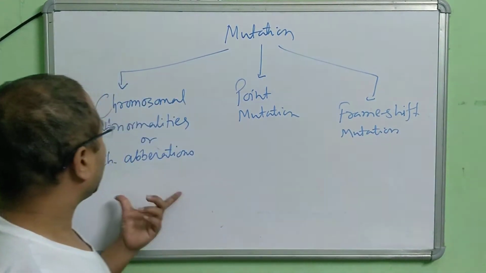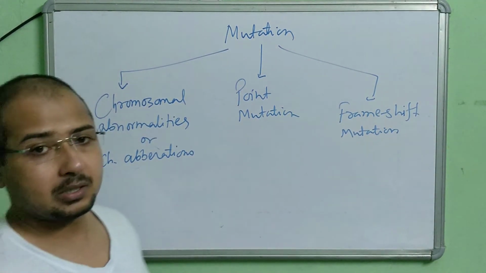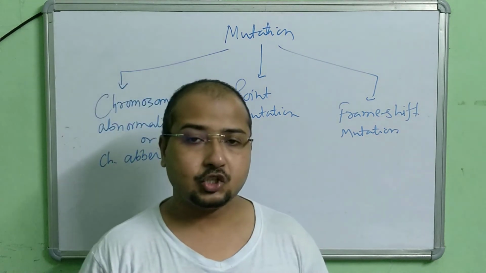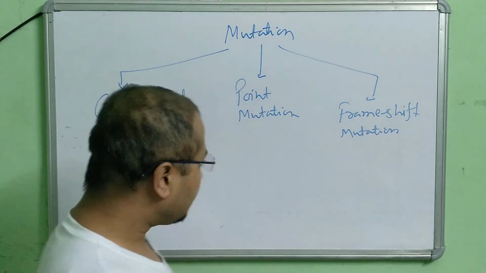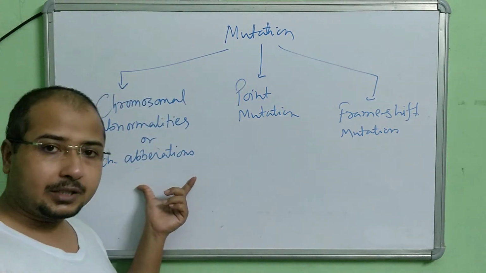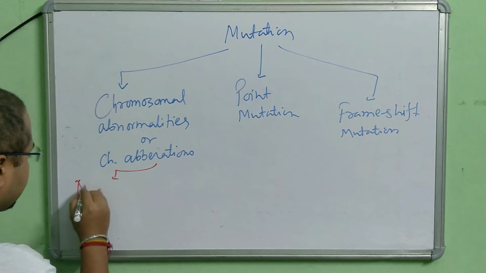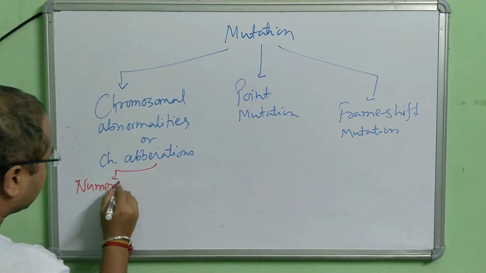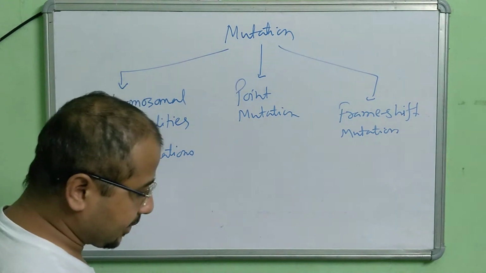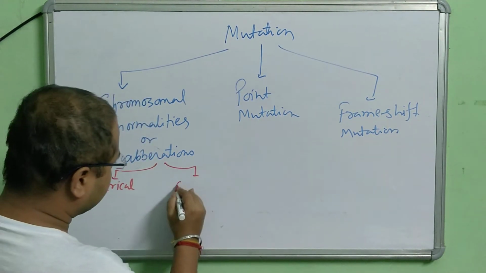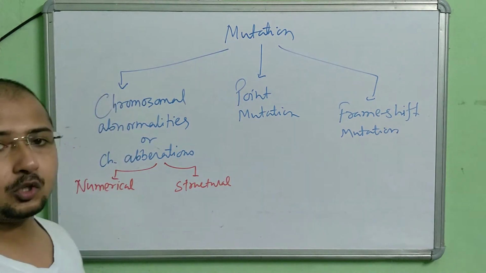Chromosomal abnormalities or chromosomal aberrations are because of a change in the chromosome. Two types of chromosomal abnormalities we observe. The first one is the numerical mutation, numerical change, and the second one is the structural chromosomal abnormalities.